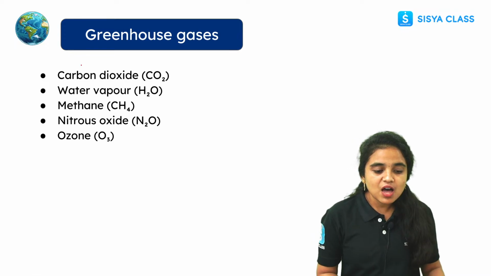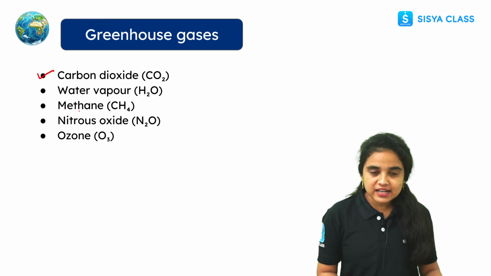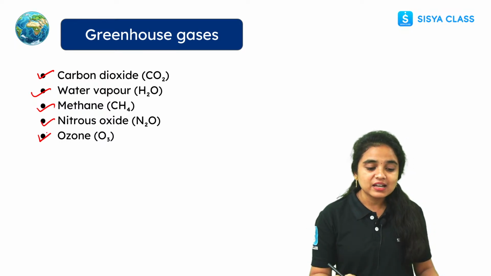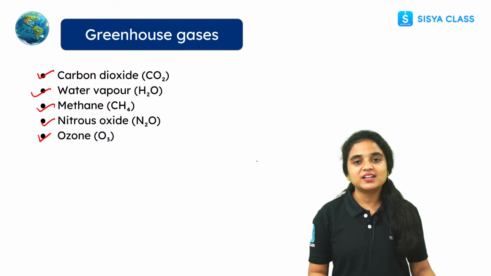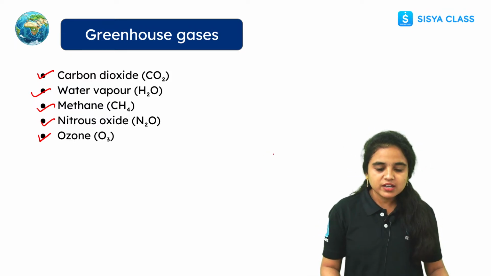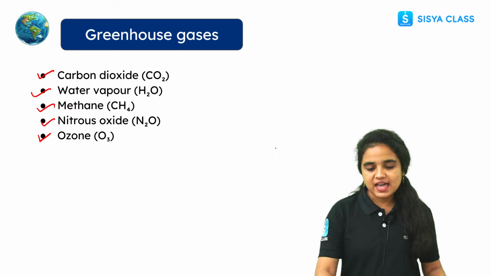See, these are the greenhouse gases, students. Carbon dioxide is a greenhouse gas, water vapor is a greenhouse gas, methane, nitrous oxide, or ozone. So these are the different types of gases we can find among the greenhouse gases. Right, students? So this is about the greenhouse effect and greenhouse gases.